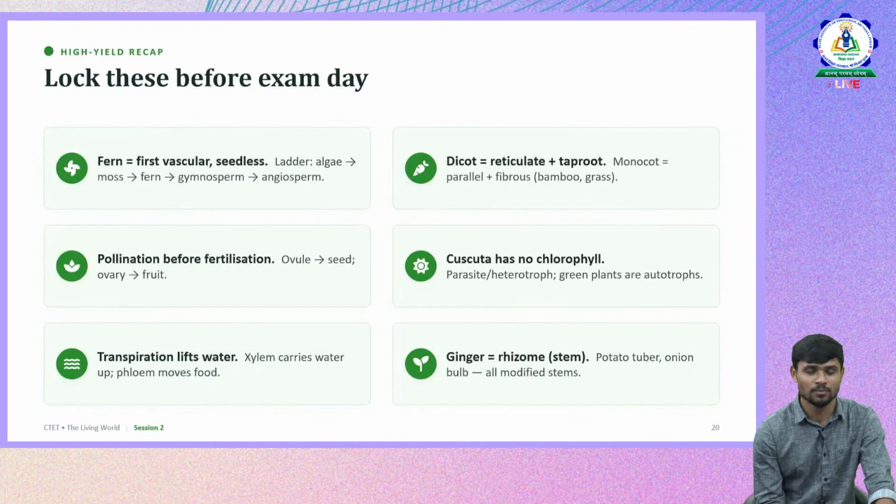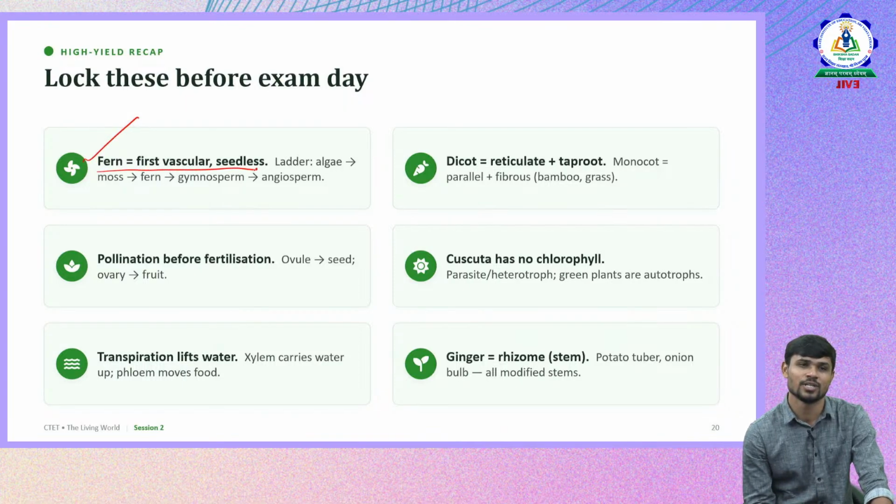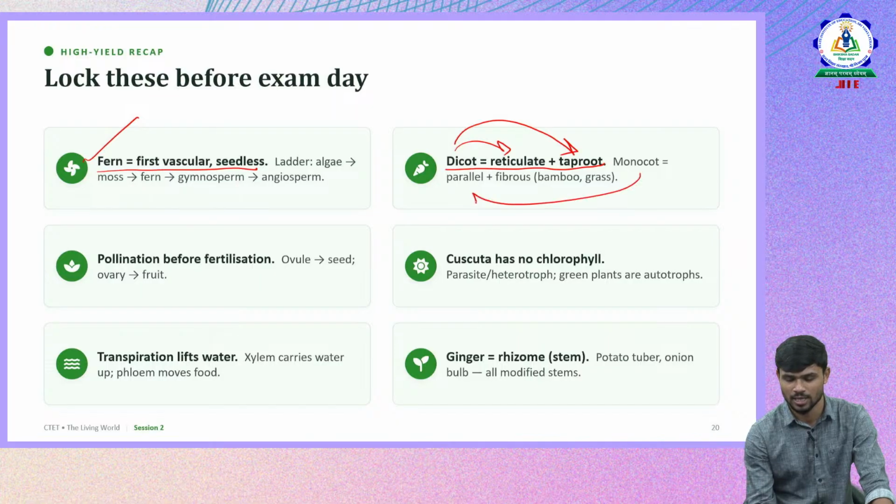So before going, please remember these facts with respect to plant kingdom. So fern is the first vascular and seedless plant. So it comes under Pteridophyta. Pteridophyta are the plant group which has well developed vascular bundles and which are seedless and flowerless. And dicots means they have reticulate venation and taproot. If they are monocot, they have parallel venation and fibrous root.